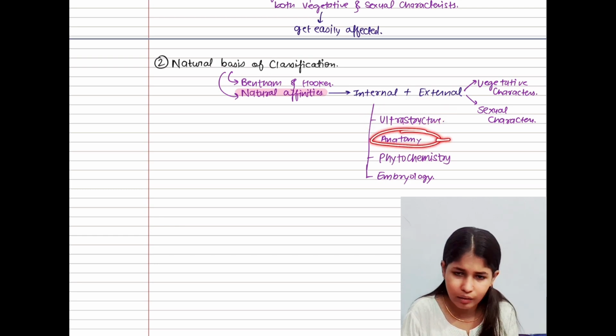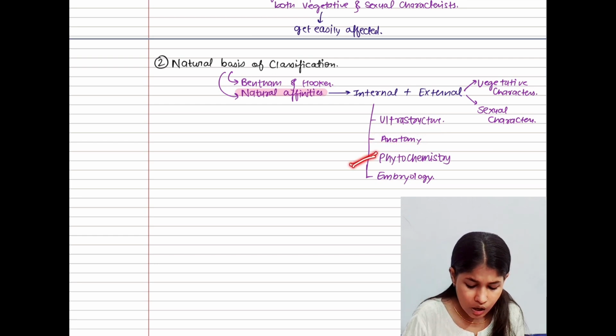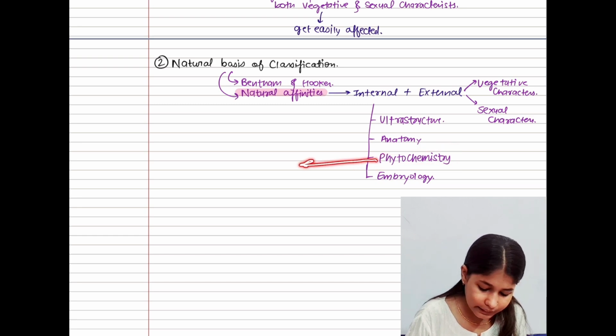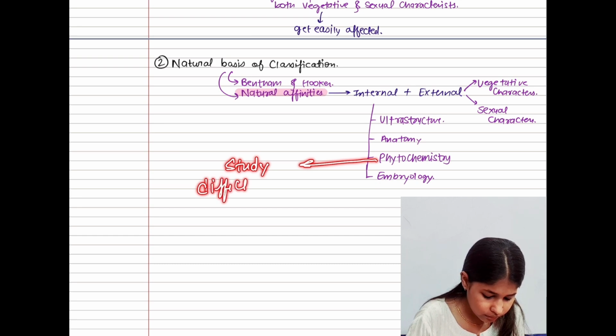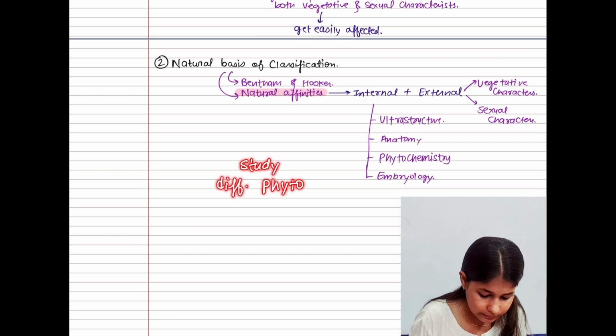First of all, leave anatomy aside; in the last we are going to discuss it. Phytochemistry: inside phytochemistry we are going to study different phytochemicals. I think I should write here: phytochemicals.